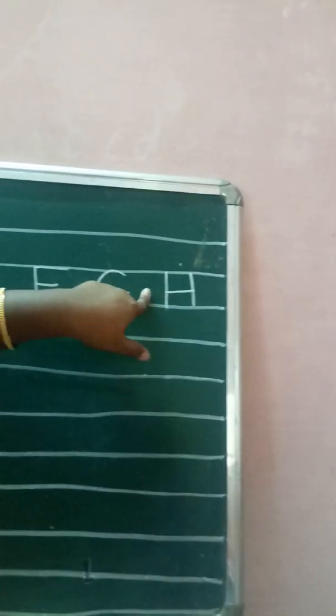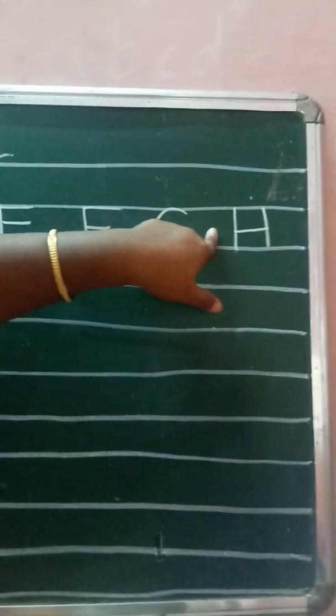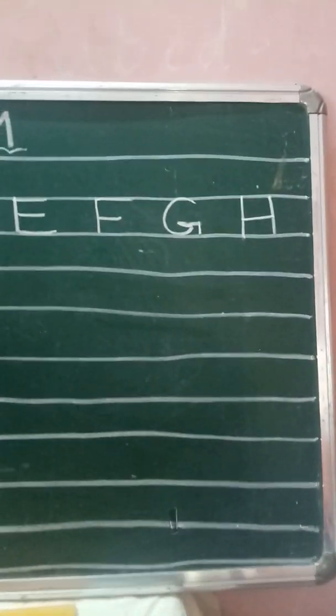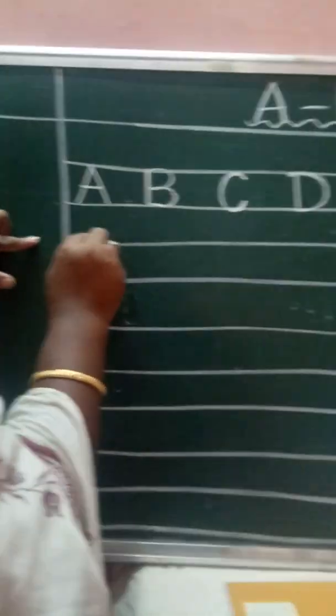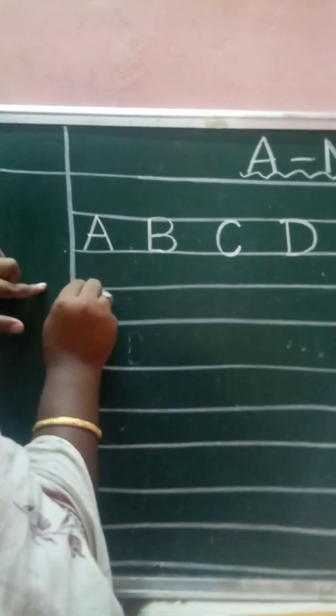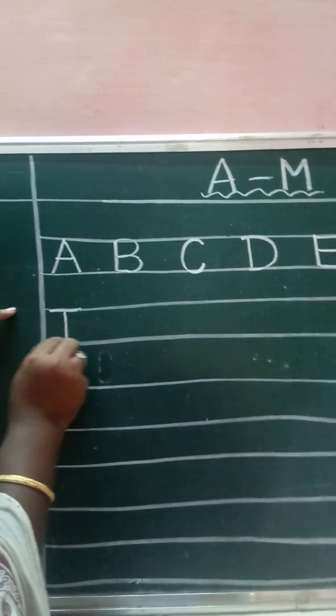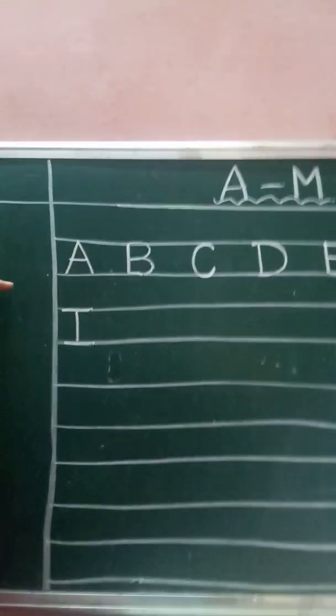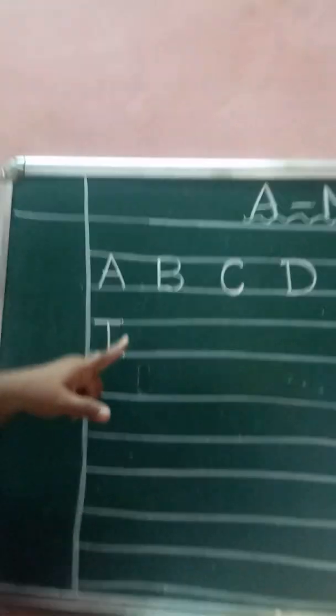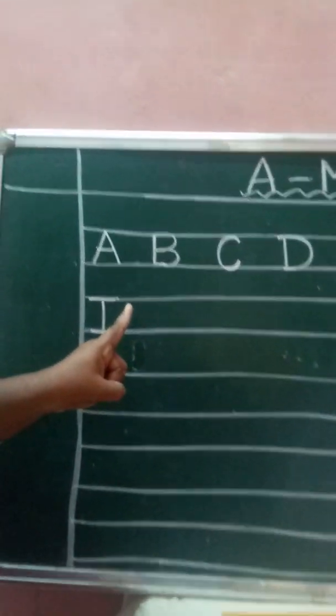What letter came? H say house. H after what letter will come? Yes. Standing line. Upper sleeping line. Down sleeping line. What is this? I say igloo. Very good dear.